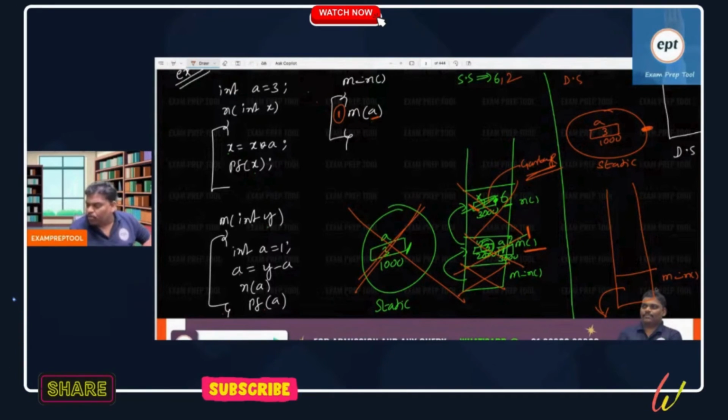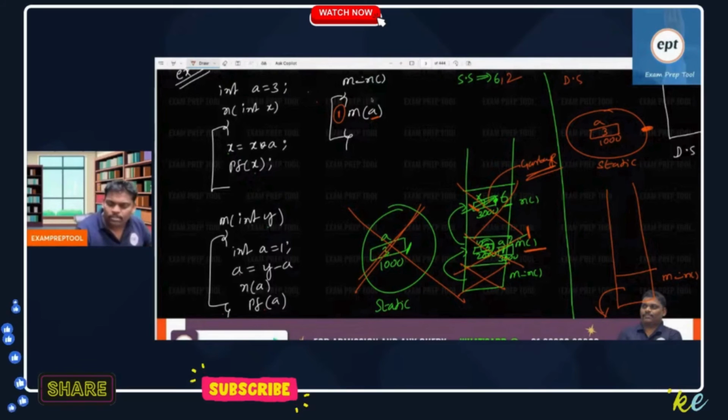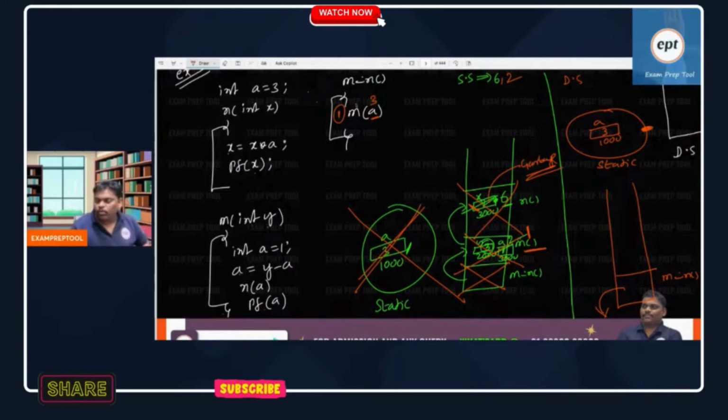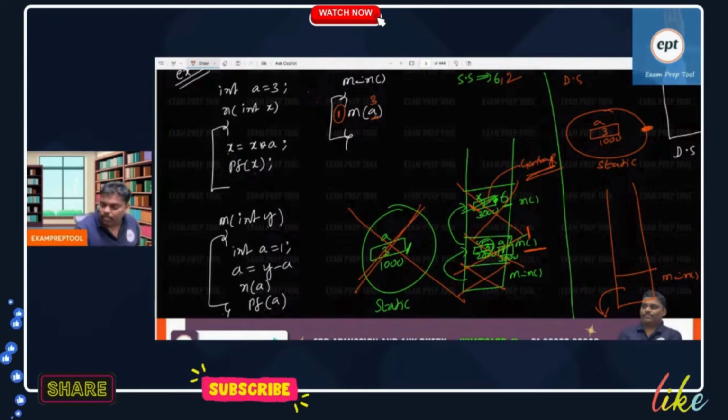So dynamic scoping also applies for the main function, right? So previous means global only. So remember, a means 3 only, because before main only global is there. A is 3 only. Now see the answer, m of 3. 3 going. Remember, variable going means variable not going, its value going. So 3 came to the m function.